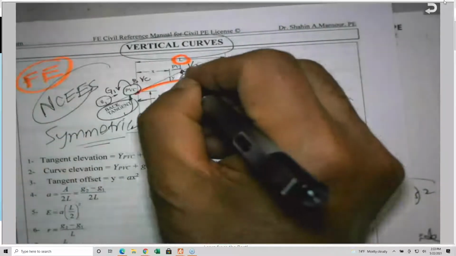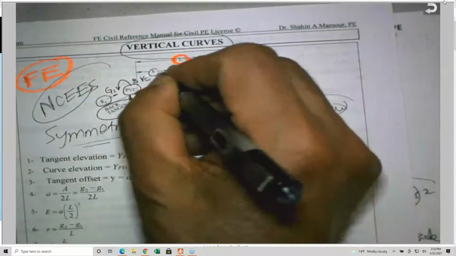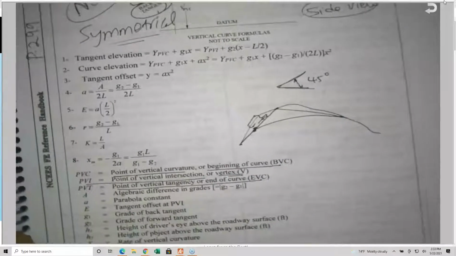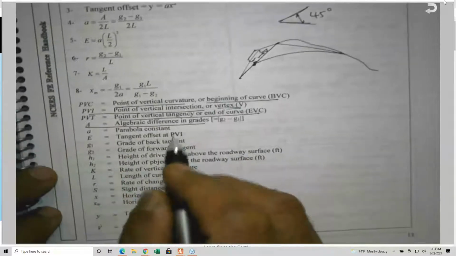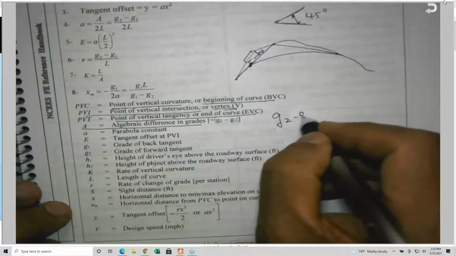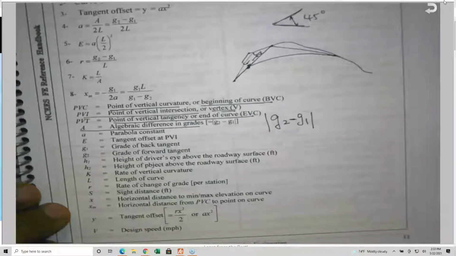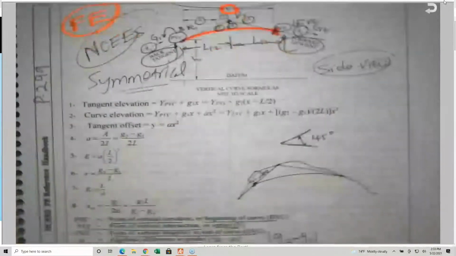There is letter E, letter Y, X, and A. Uppercase A, by the way, is this one here. This is the algebraic difference in grade, and we take the absolute value. It is G2 minus G1, and we take the absolute value. We don't take the sign. It's called the algebraic difference between the 2 grades. So this is A.